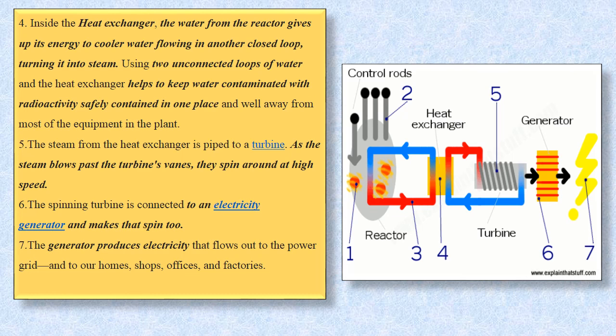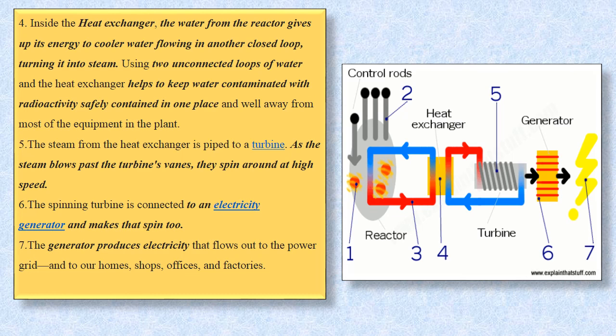So to keep this water away from the other equipment of the plant, the loop is closed there and a heat exchanger is used. Let's go to number five. The steam from the heat exchanger is piped to a turbine. The steam blows past the turbine vents and they spin around at a high speed. The turbines will rotate at full speed.